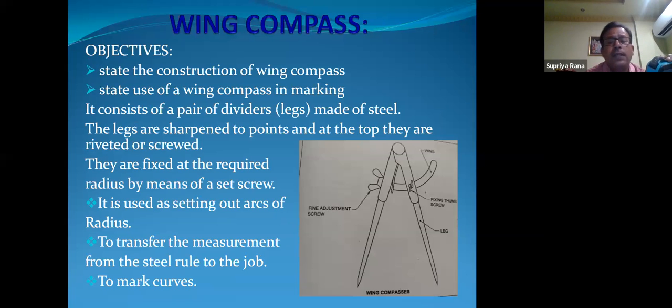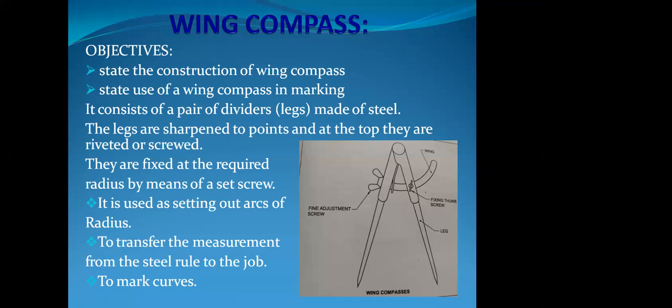The wing compass. Its activity is the same as the trammel point, which I already described. In the wing compass there is some limitation to marking an arc or a circle. It has 2 legs and a wing, and according to requirement we can tighten up the pivot. In such a way we can fix the wing compass and draw the circle or the arc on the job.